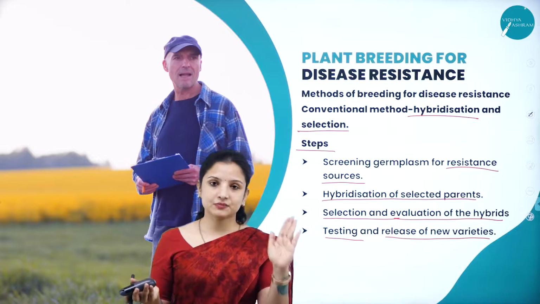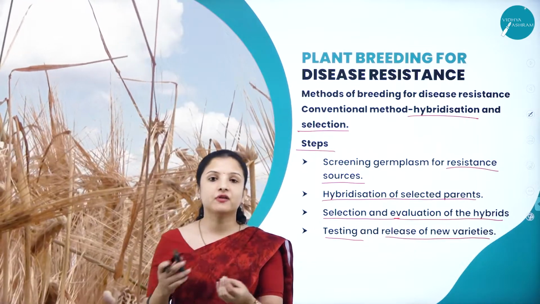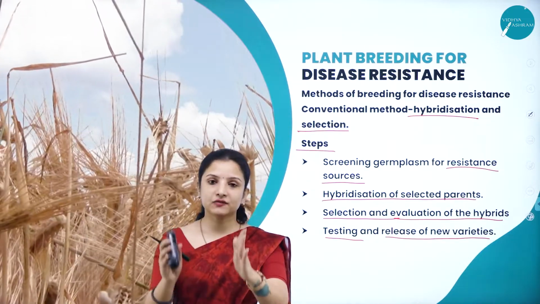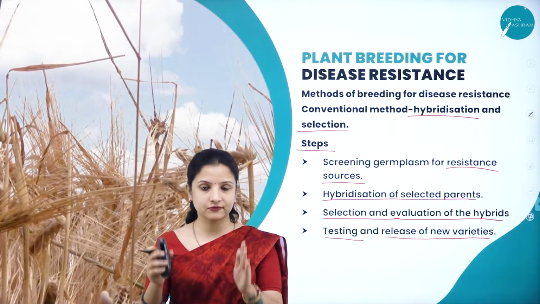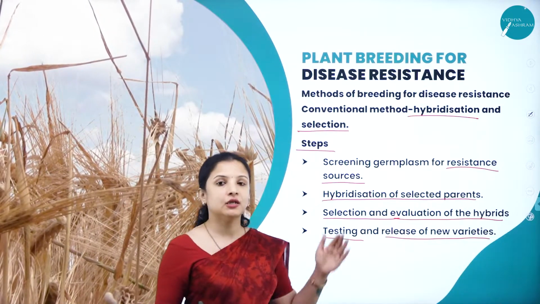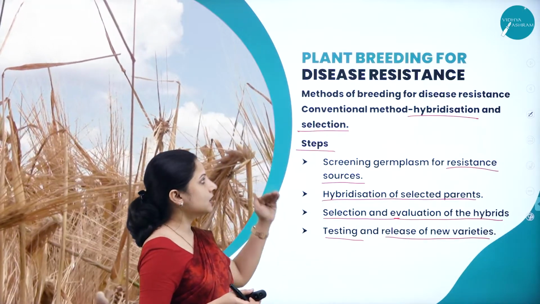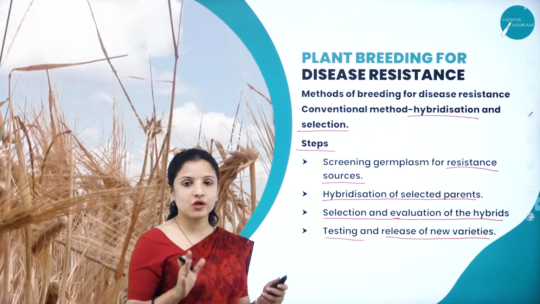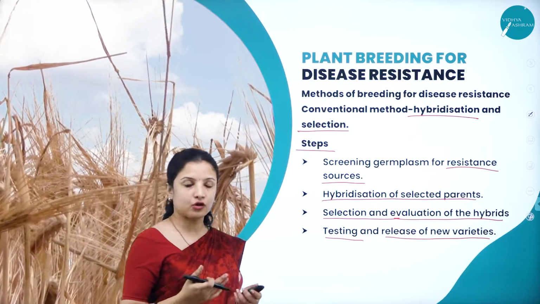And these people, the plant breeders, will regularly visit the farm. They will check everything, and they will finally decide, okay, it is fit or suitable for growing in this particular region in a farmer's field. And then they will commercialize. So much technique is actually followed under this hybridization and selection process, which is one of the conventional methods of plant breeding to produce hybrid varieties of crops.